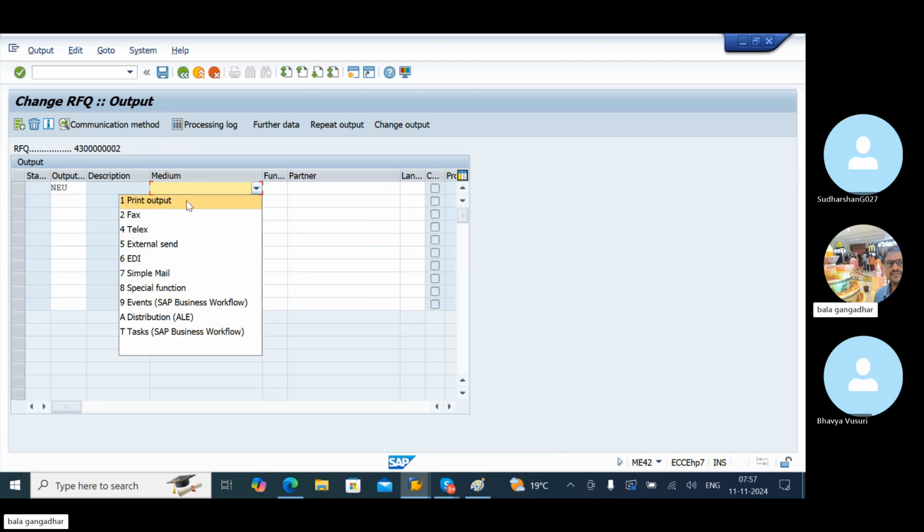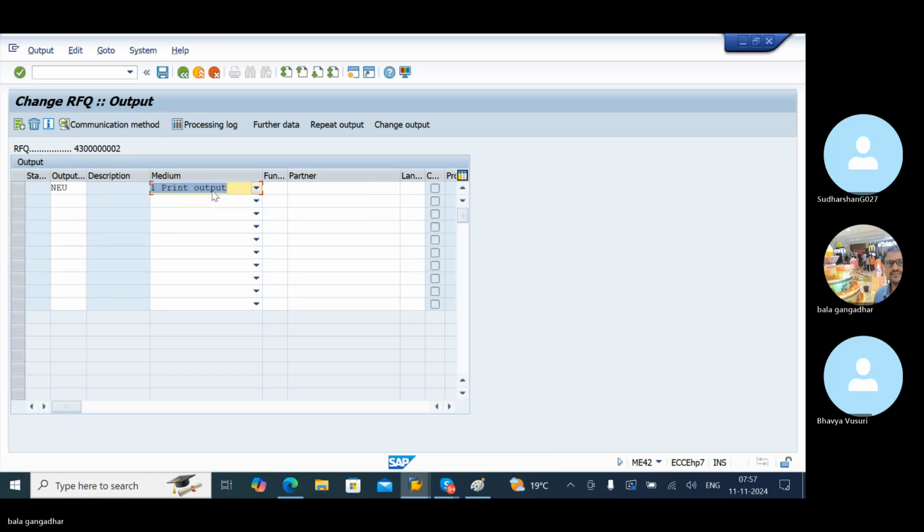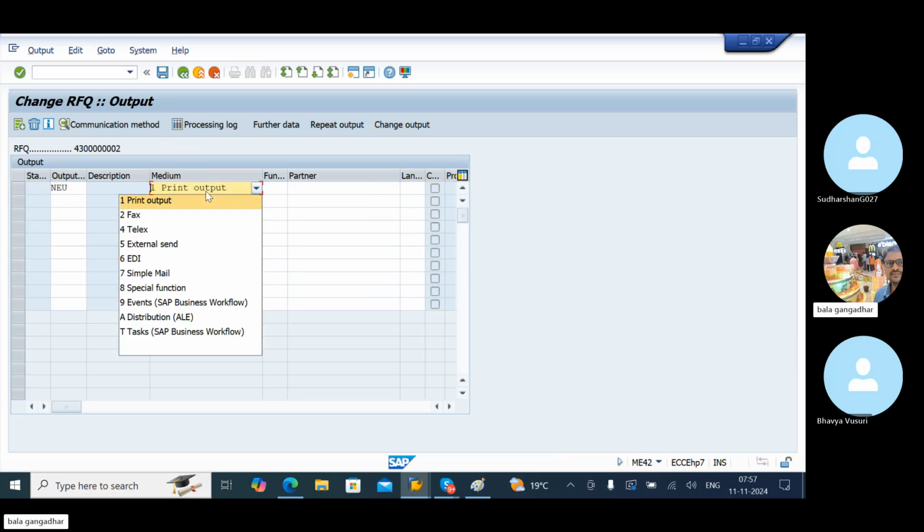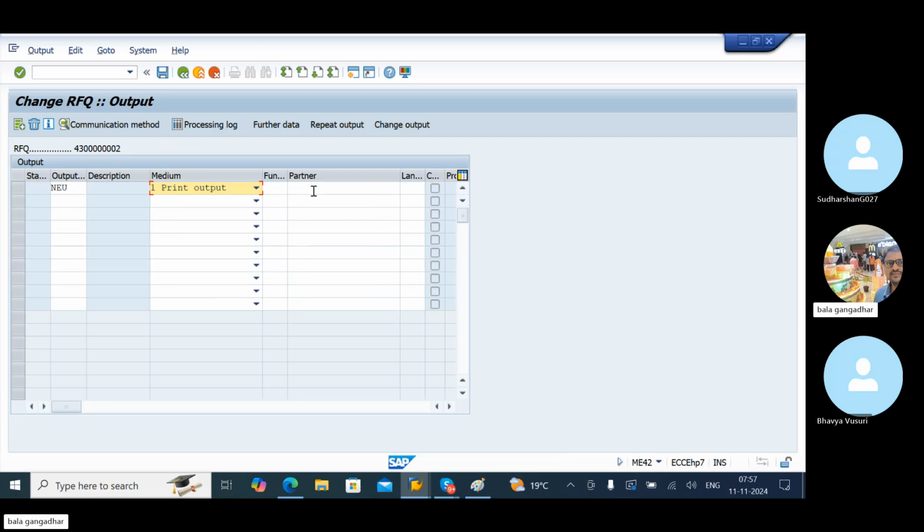Select the print output, NEU. Press Enter.